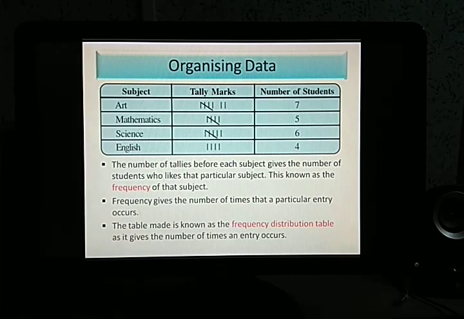I hope you have all understood what has been taught in today's class. You can go through your textbook. There are some other examples also given. You can try them out. You can make the frequency distribution table, make the tally marks and see for yourself. It will be better if you try it.